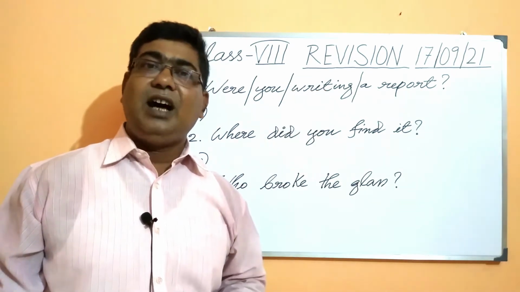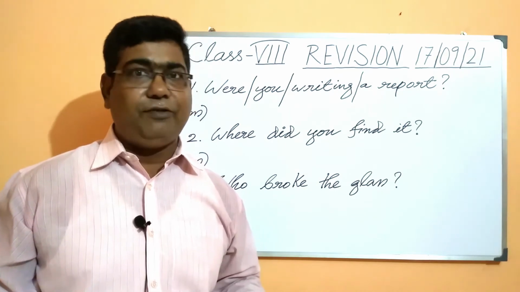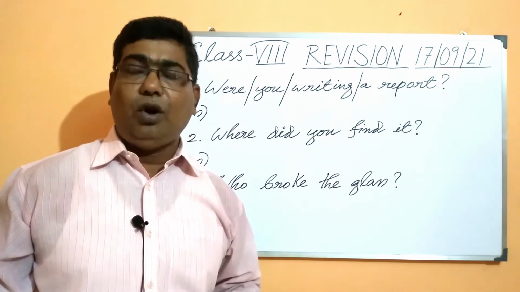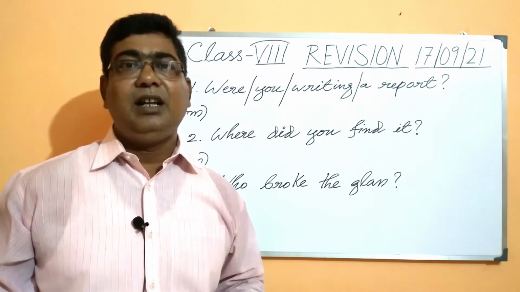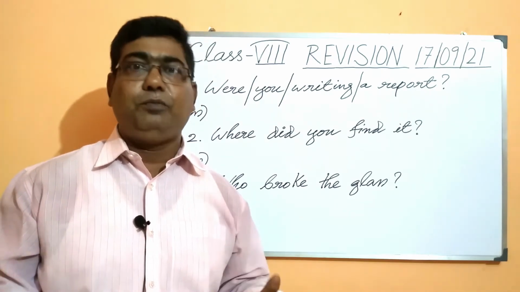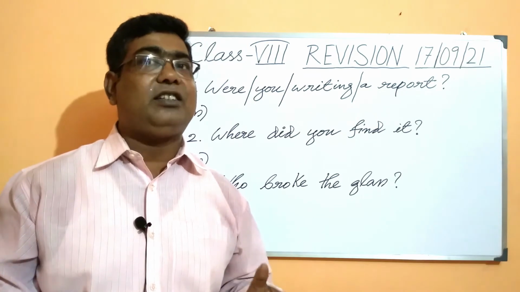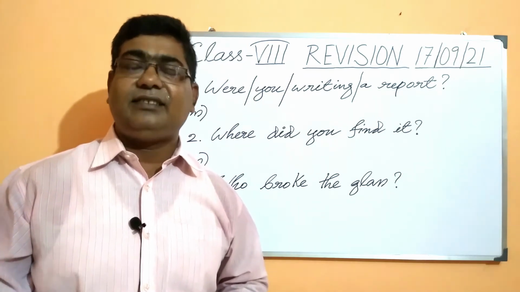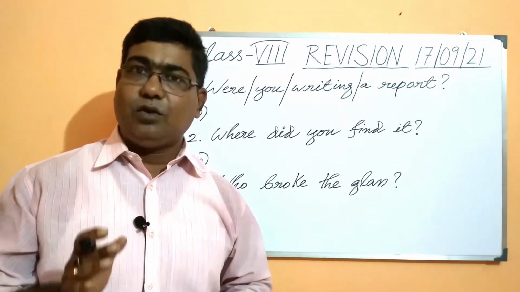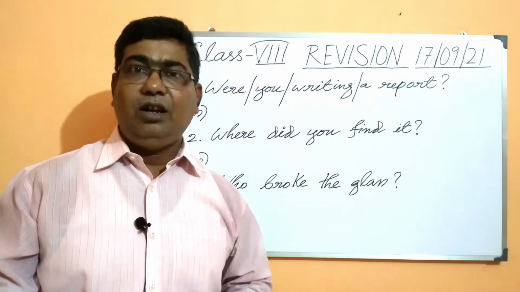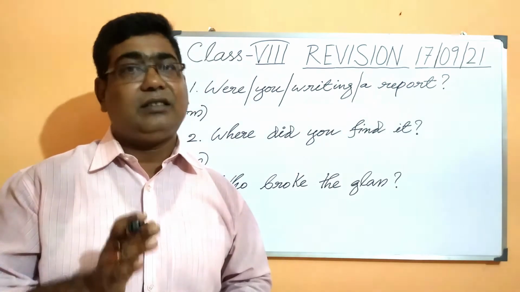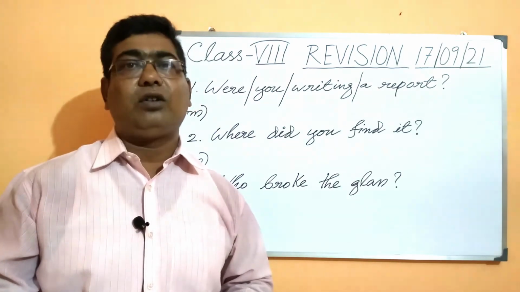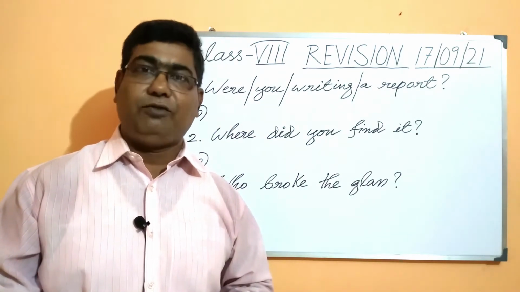Now, students, I hope all of us remember the rule or the formula which we apply for transforming a sentence from active to passive in case of past continuous tense. Yes, students, it is either was or were followed by being and followed by the third form of the verb or the past participle form of the verb.